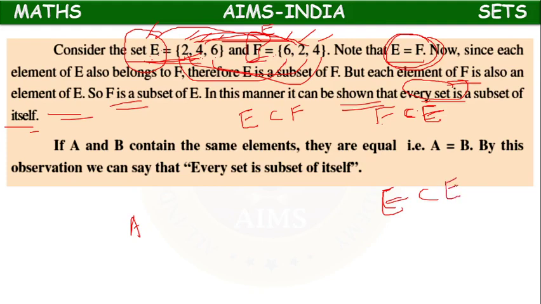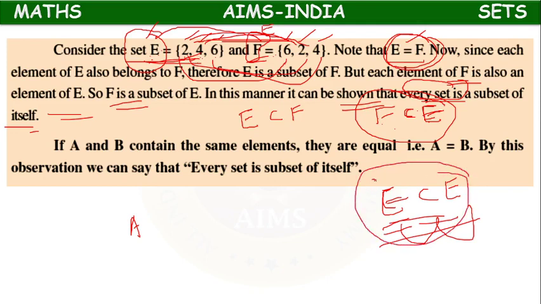E is a subset of E. Actually F is a subset of E, but both F and E are equal sets, so in the place of F we can keep E. E subset of E. So what does it represent? Every set is a subset of itself.